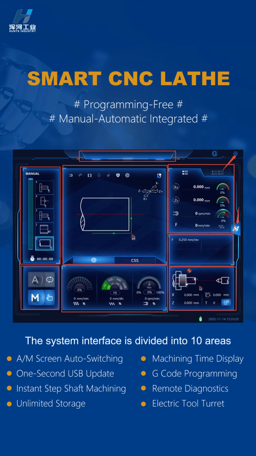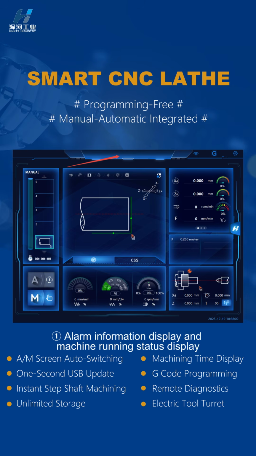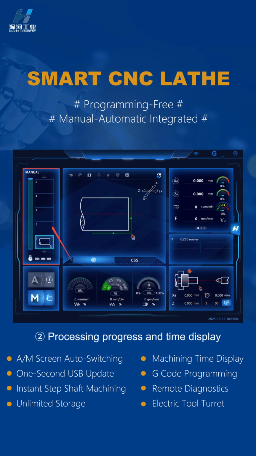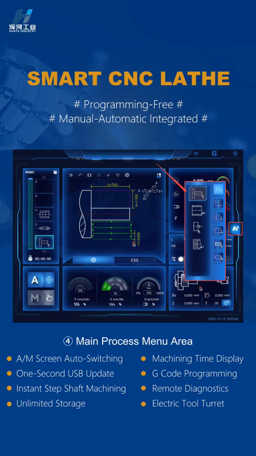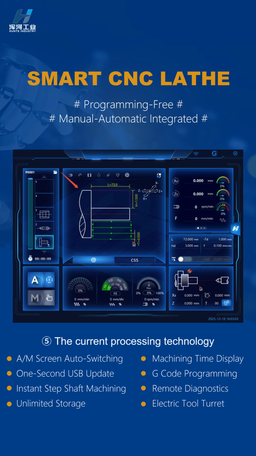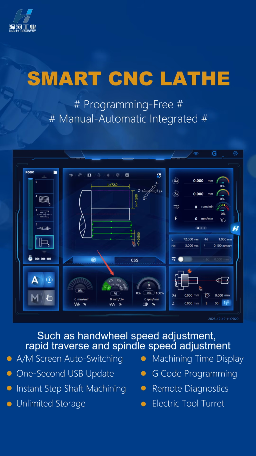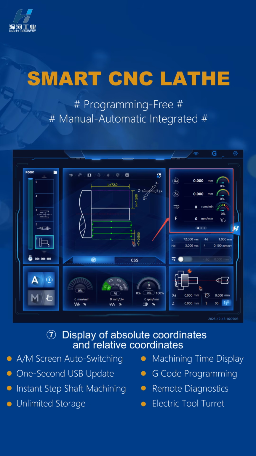The system interface is divided into 10 areas: alarm information display and machine running status display, processing progress and time display, selection of manual cutting and automatic cutting modes, main processing menu areas, the current processing technology, display of external button linkage devices, such as hand wheel speed adjustment, rapid traverse and spindle speed adjustment, and display of absolute coordinates